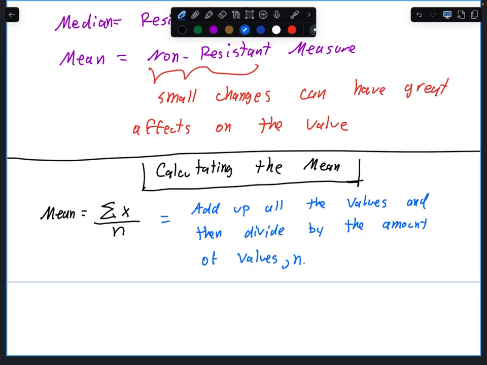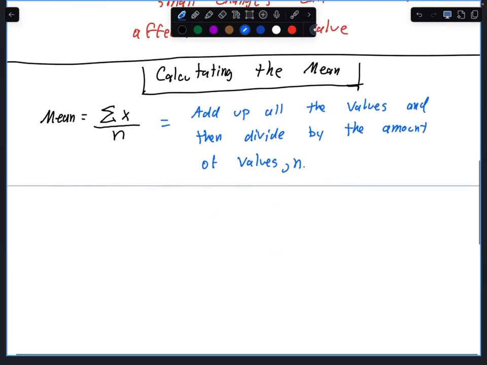The more technical word is summation. We're just going to put it in words: add up all the numbers, all of the responses, and divide by how many responses. So let's try it. Let's practice.